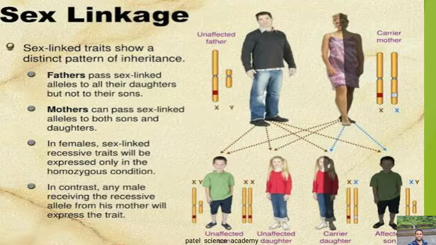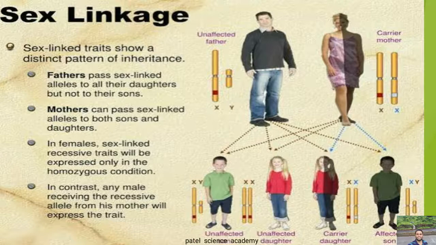So you can see here, if father is affected and mother is a carrier for some trait, this character is transmitted to which offspring or which kids. You can see here in this cross, father is unaffected and mother is a carrier mother.